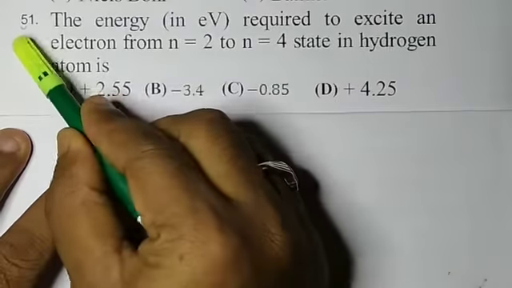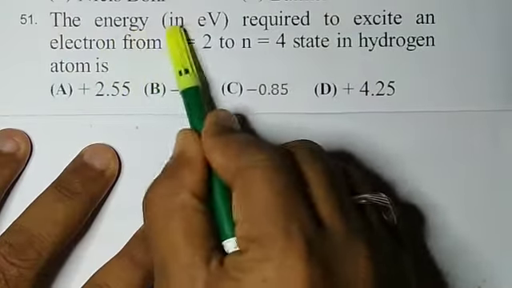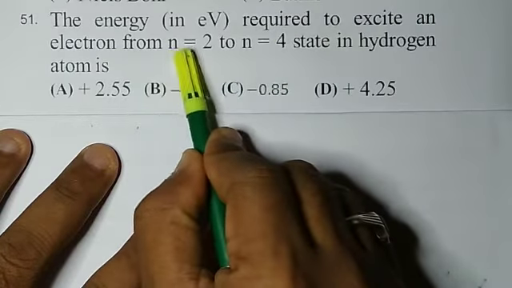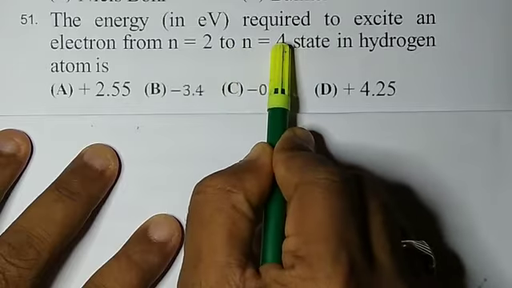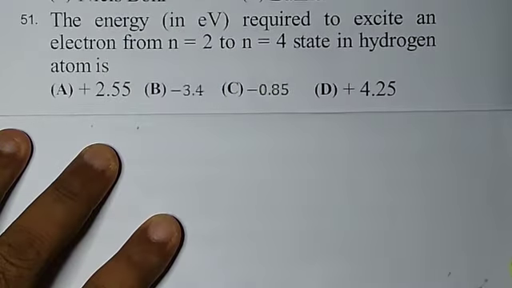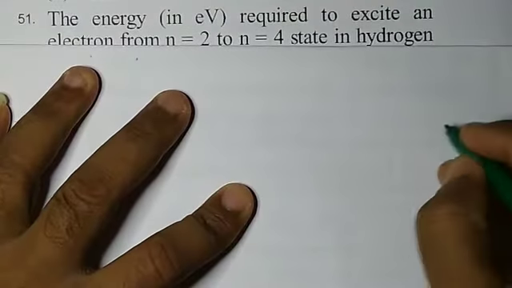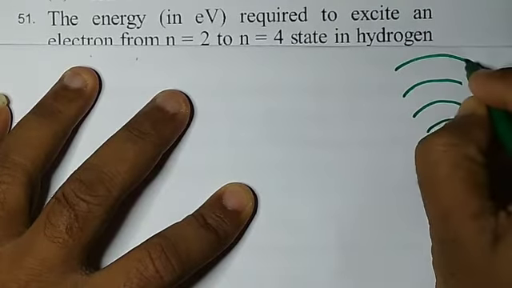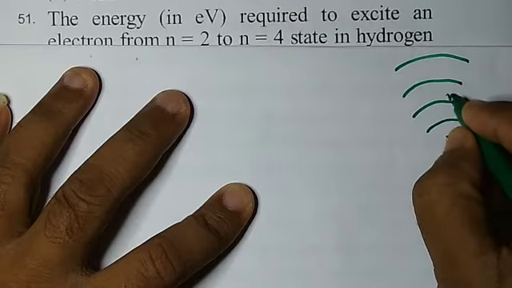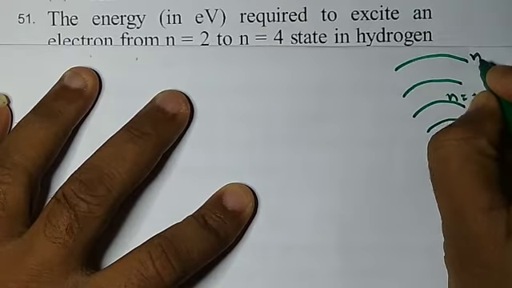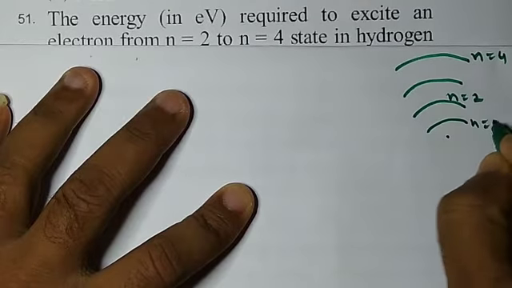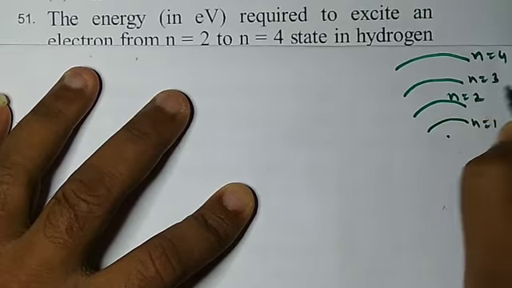Now question number 51. The energy in eV required to excite an electron from n equal to 2 to n equal to 4 state in a hydrogen atom is? Here this is n equal to 2, this is n equal to 4, and this is n equal to 1, n equal to 3.